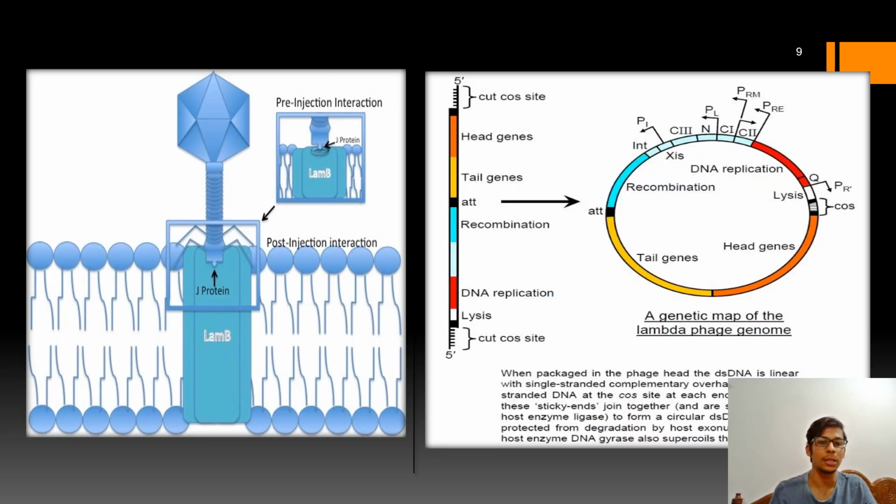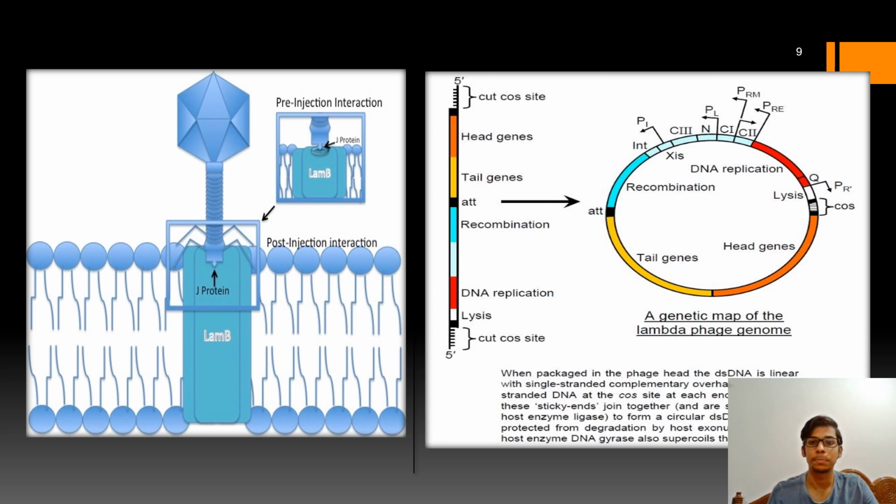As depicted in the picture, you can see that the protein present in the tail region of the lambda phage now interacts with the maltoporin of the bacterial cell present in the outer membrane. So through this the DNA enters into the host cell, right?